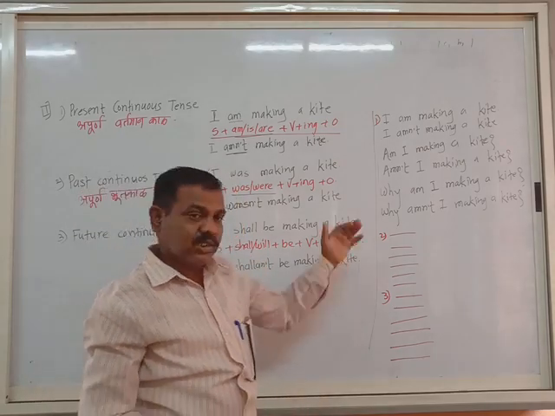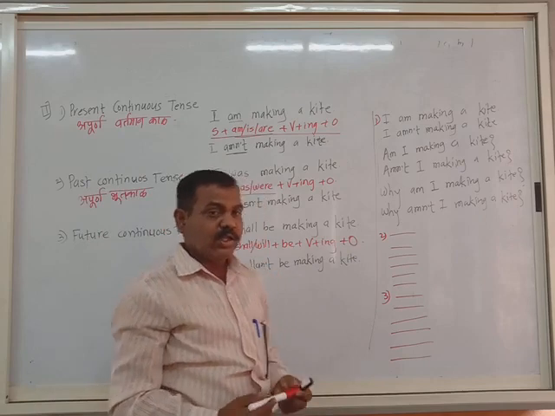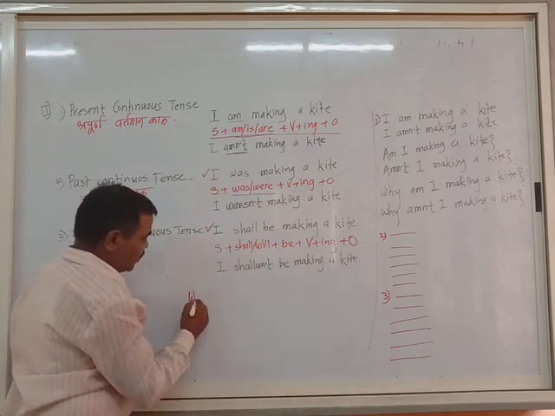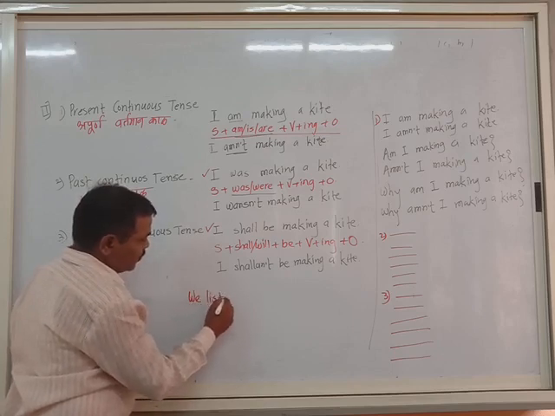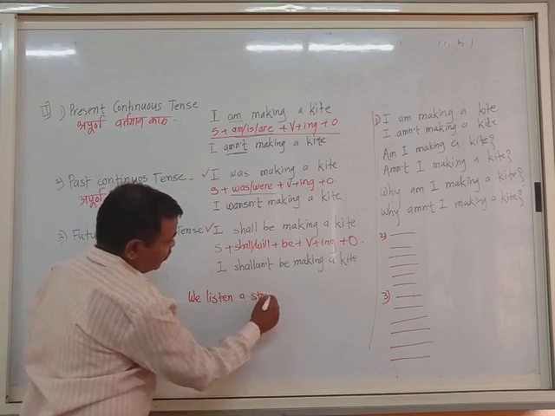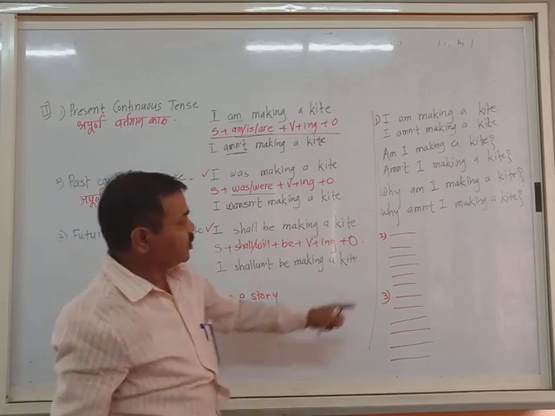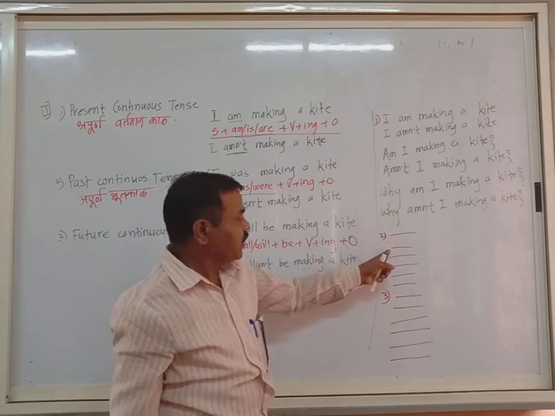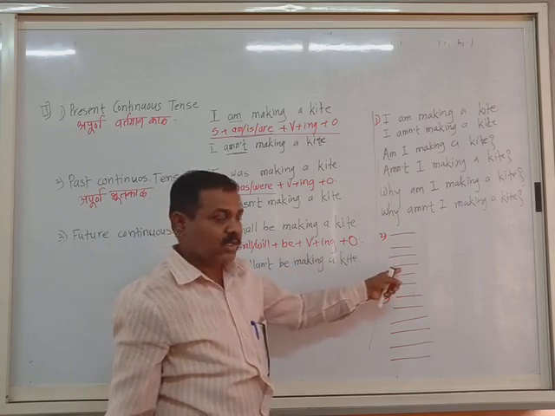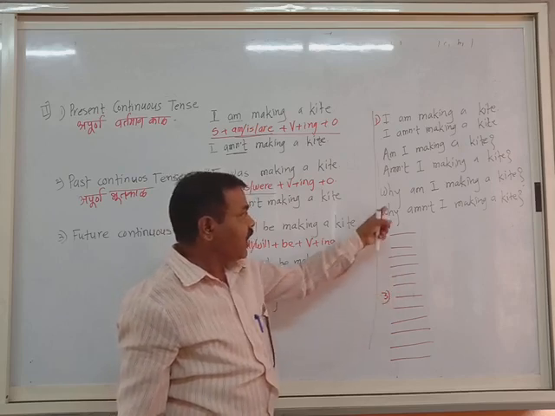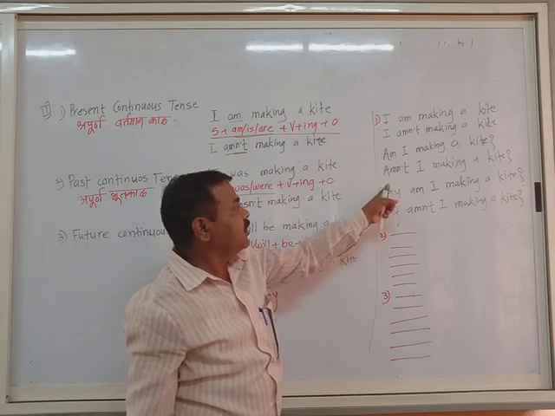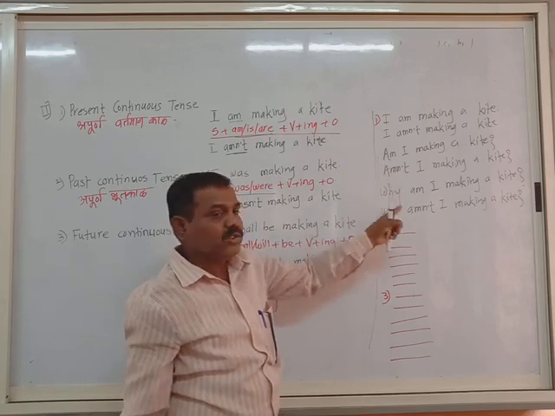So whatever sentences we have taken about, we listen to a story. This sentence is given for practice also. Now practice of this one, that is positive, negative sentence, positive, negative verbal question, just shifting the subject and auxiliary, and then putting the WH word behind them. Am I? I have written why. Amn't I? Why amn't I? Just this change is there.